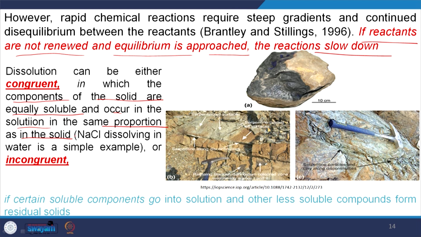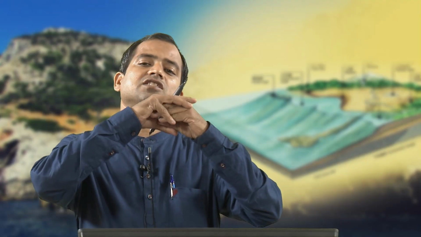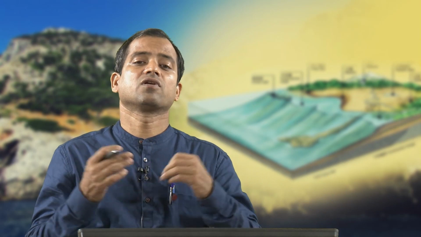All the others remain in the solution and are finally removed, but the aluminum remains inside, enriched at the site. That is why in the Deccan basalt and Eastern Ghat mobile belts, we get bauxite deposits, which are examples of residual weathering and residual accumulation. This is due to incongruent reactions in chemical weathering.